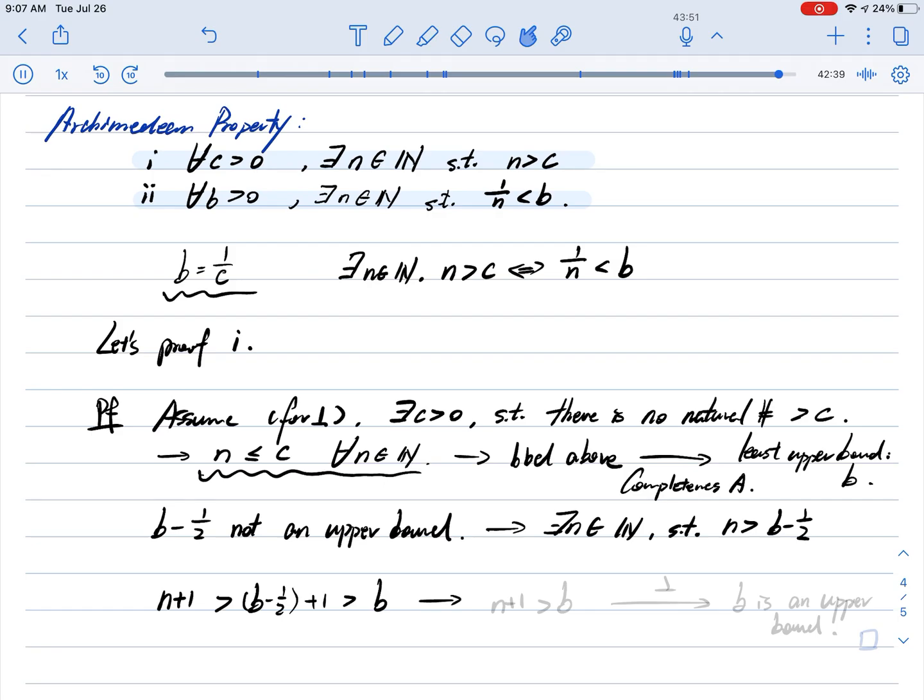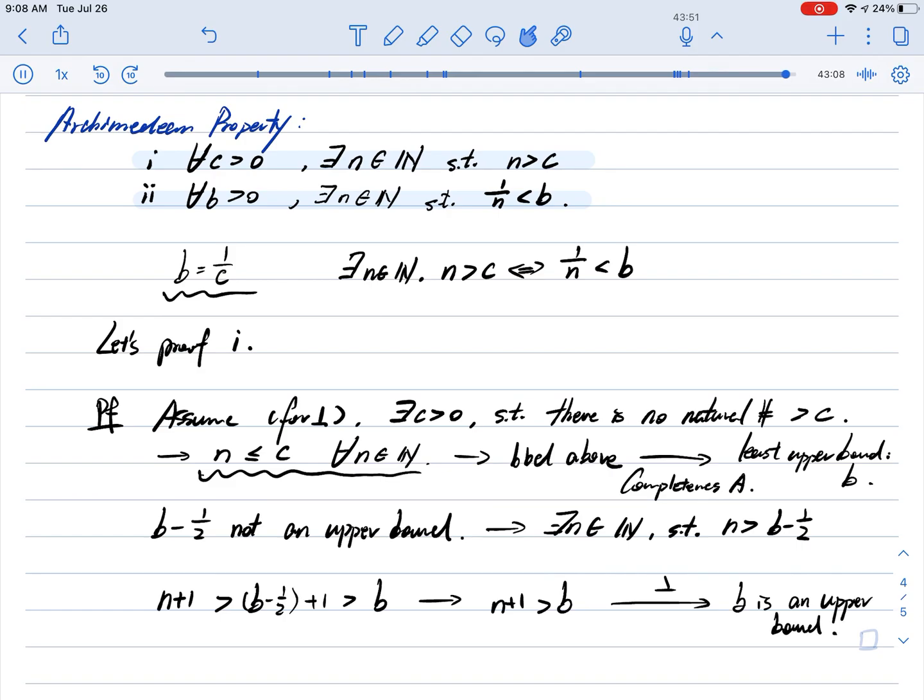And you see what we got? We got n plus 1 is greater than b. And n plus 1 is a natural number that is larger than b. This contradicts our assumption that b is an upper bound of N. It contradicts the fact that b is an upper bound.